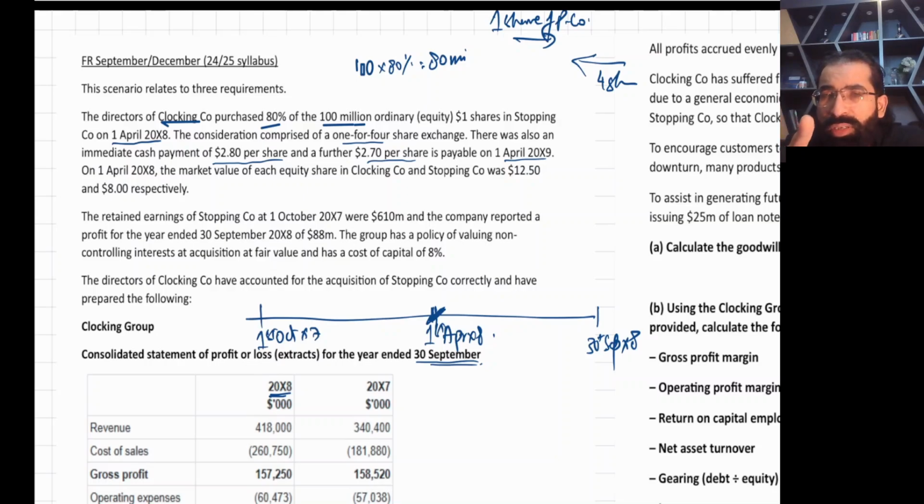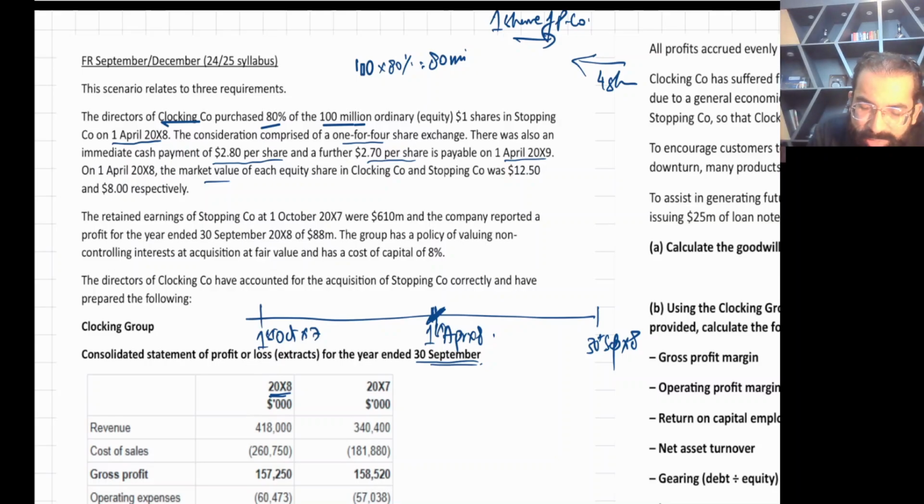The difference between the takeover date and the payment date is exactly 1 year, so we need to do discounting for 1 year. Don't worry about it, I'll show you how to do it. Then they have given you the market prices.